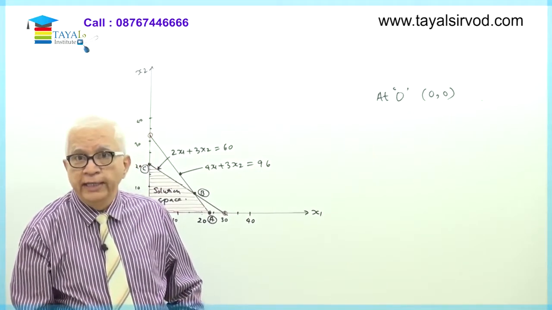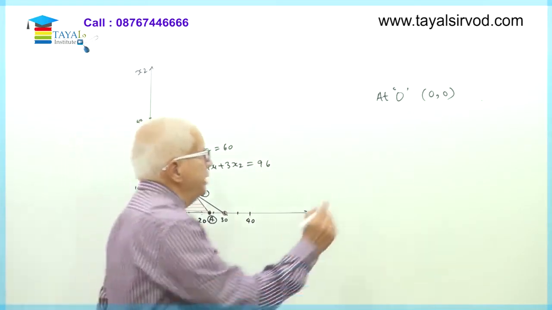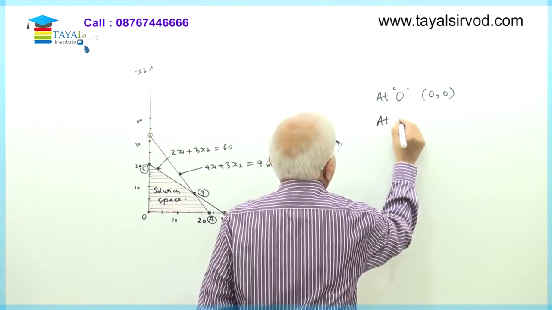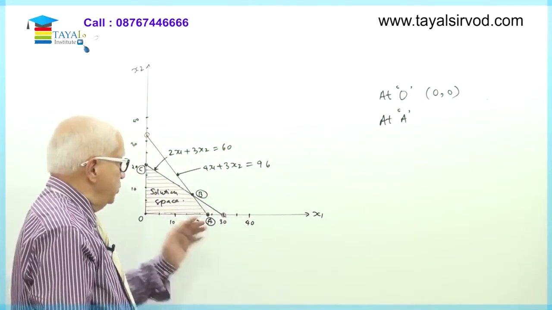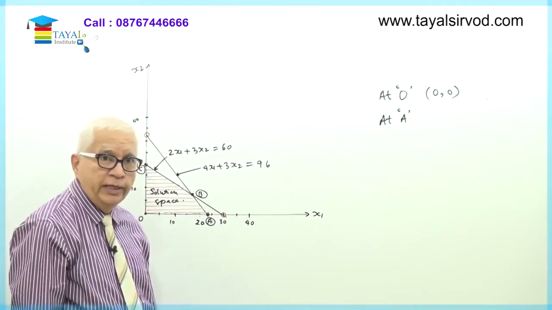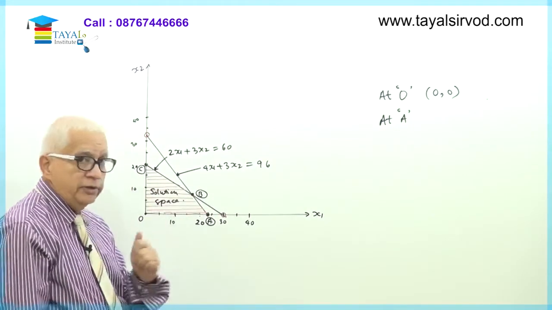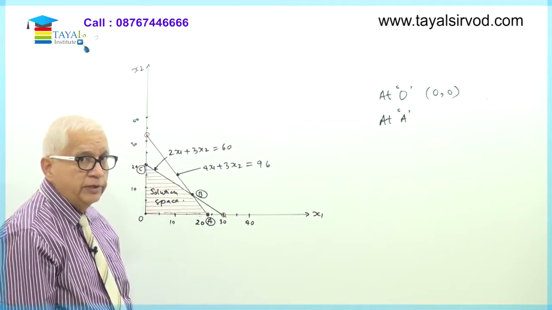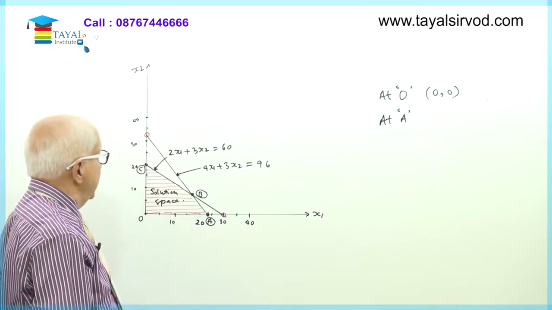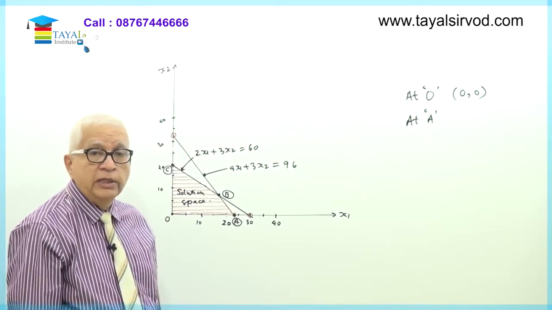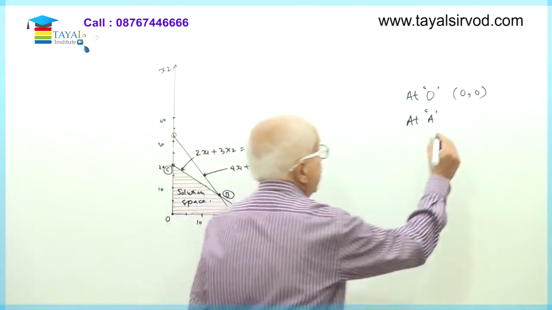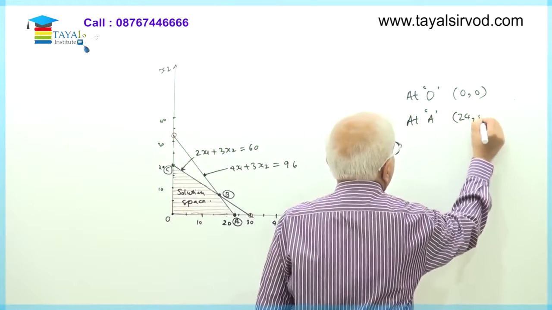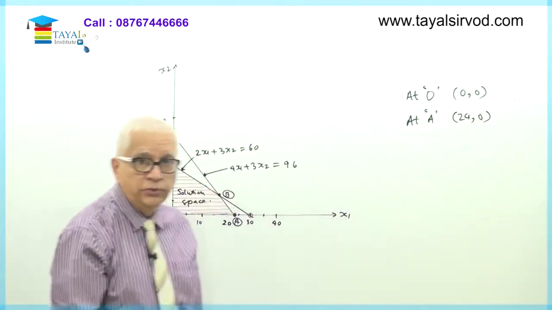Then point A. Our next point was point A. So I'll say at A. What are the values of x1, x2 at point A? A point which we have plotted ourselves. Was it the very first point or the last point? It was the last point that we plotted. The values of x1, x2 are 24, 0. That means x1 is 24, x2 is 0.